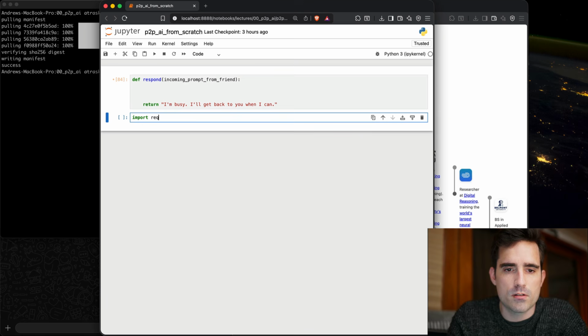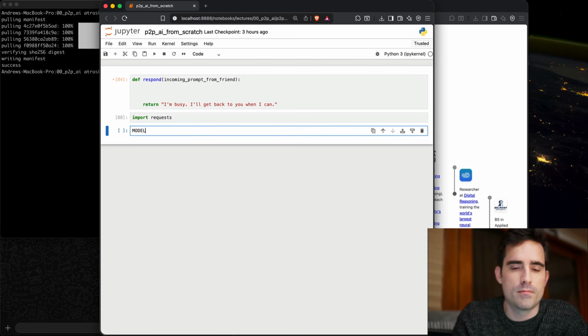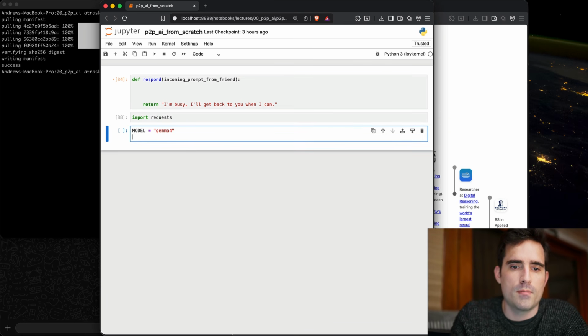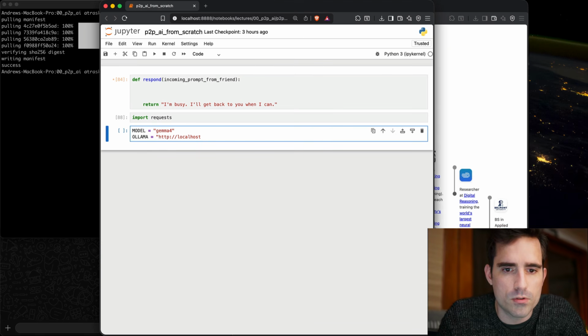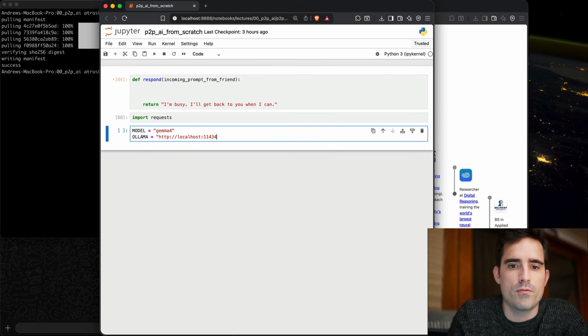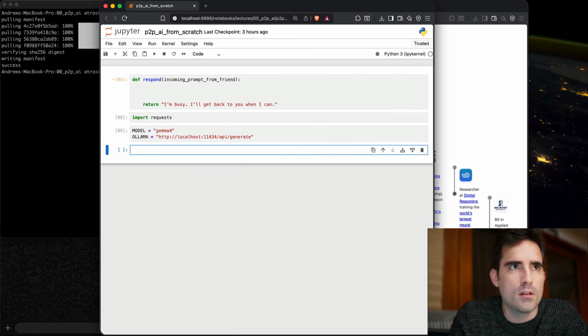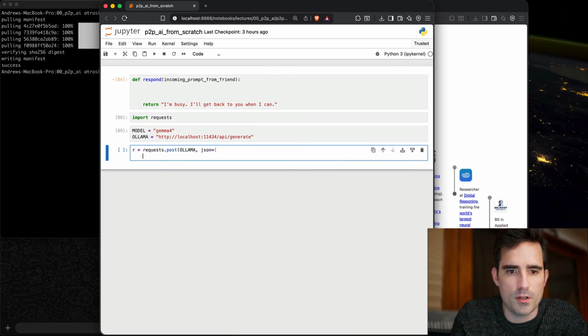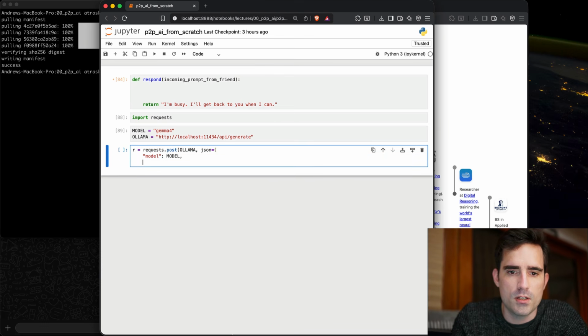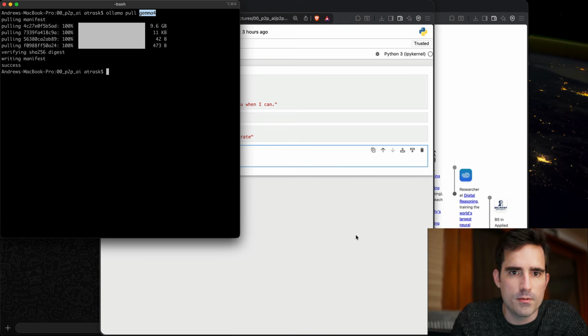The cool thing about Ollama is it hosts a local server. That local server is at http://localhost:11434/api/generate. And we can test that by going to requests.post, the Ollama URL, json equals, and then we're going to pass in our model. So this is us telling it what model we want to use. In this case, whatever model we downloaded here.